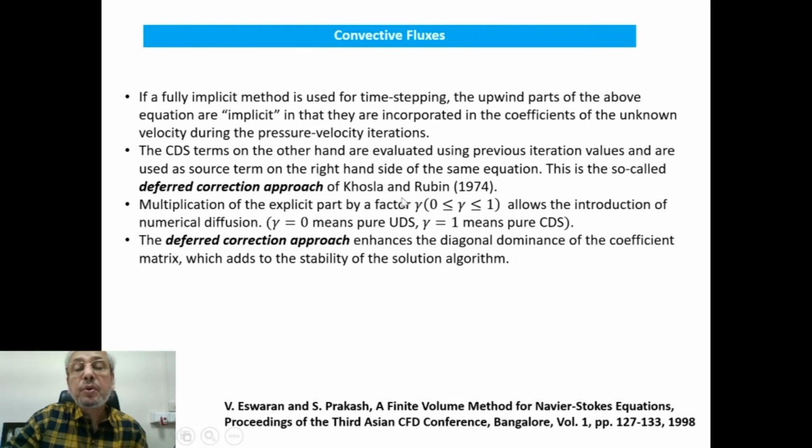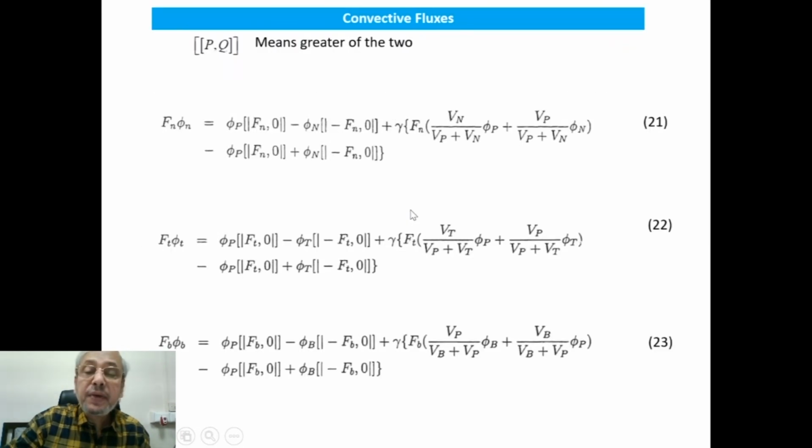Professor Prem Khosla and Professor Stanley Rubin formulated it. Multiplication of the explicit part, I have already mentioned. This gamma is a factor which is basically a fraction.